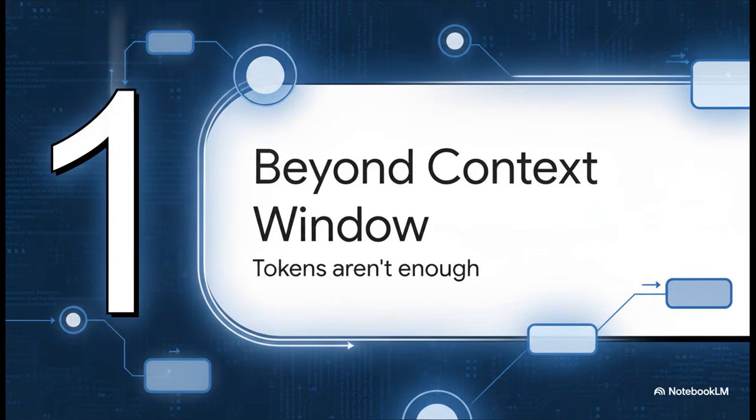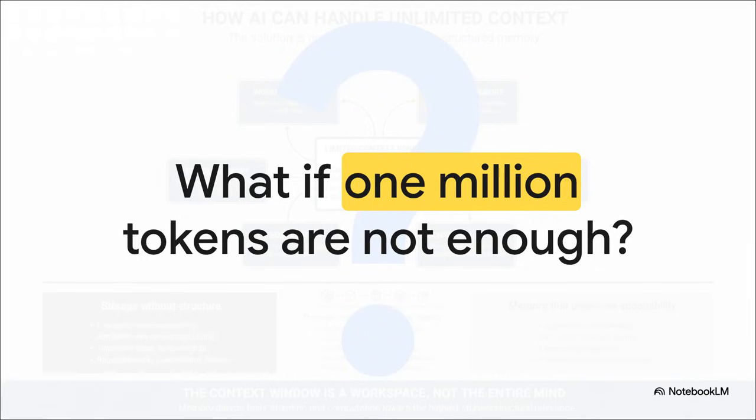Why exactly is just expanding tokens simply not enough? I really want you to stop and think about this for a second. What actually happens when even 1 million tokens just aren't enough? I mean, sure, a massive context window feels limitless at first, right? You can drop in half a dozen books, a giant software repo, maybe a huge stack of research papers.